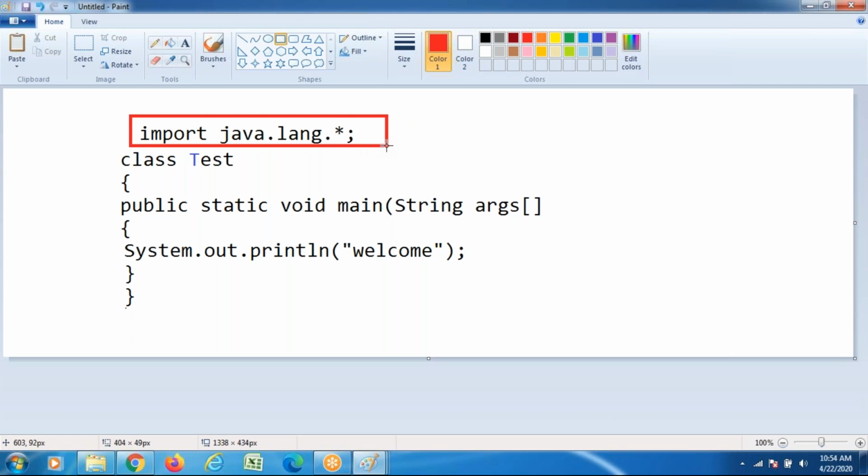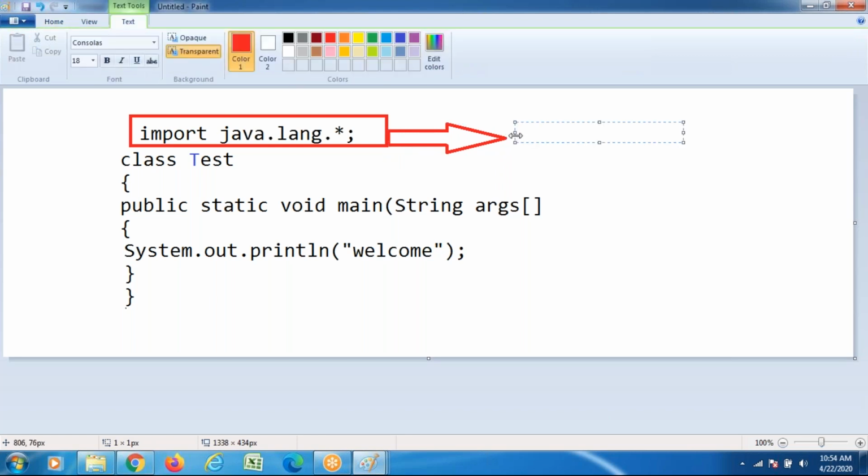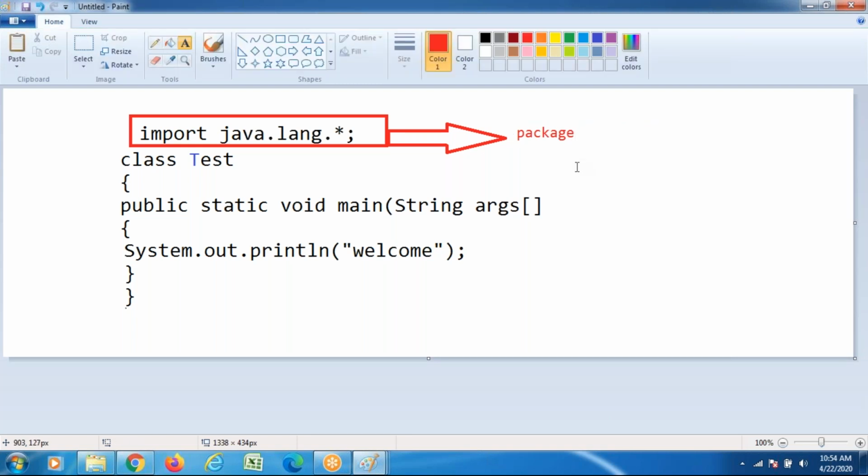This line of code is said to be the package. Generally, you purchase some products online, for example mobiles.